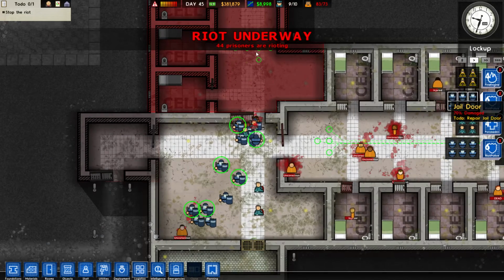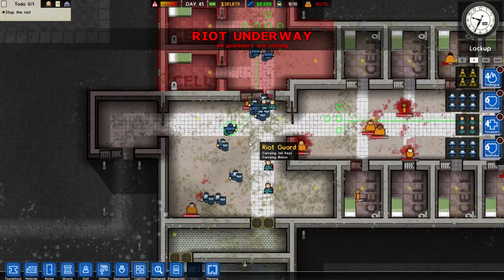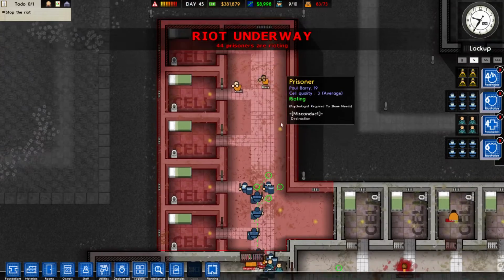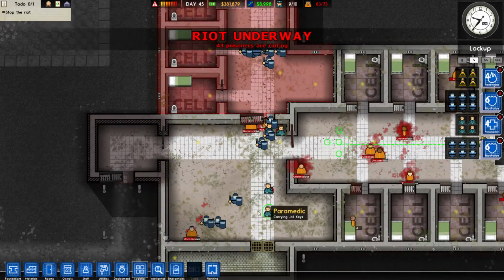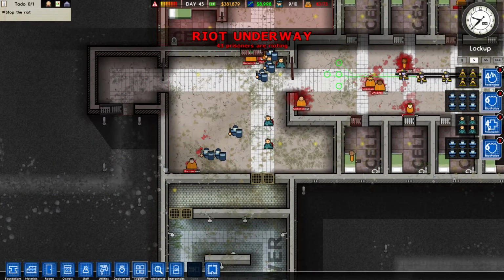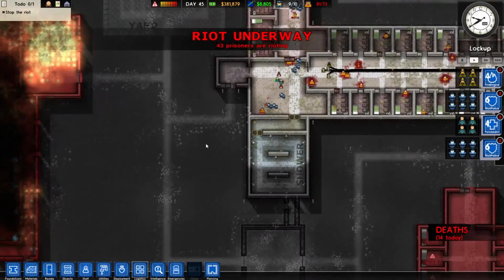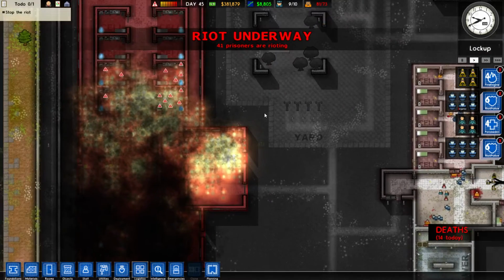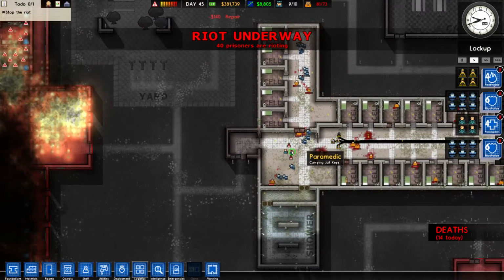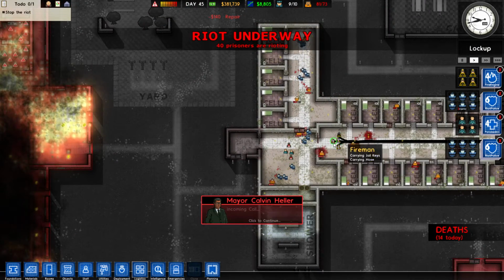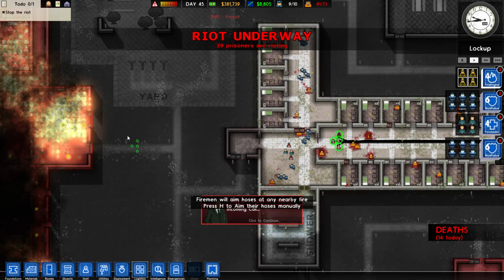Did that work? No, there we go. Get these riot police up here. Make sure nothing too bad's going on in here. I think one squad's okay to deal with that. Paramedics can come through. Oh, they're already through. Right, great. Well, now we can start making our way over to the flaming building. Oh, that building's more flaming than ever. I guess there's probably no one in there, right? So the firemen can probably just come over and do their bit.